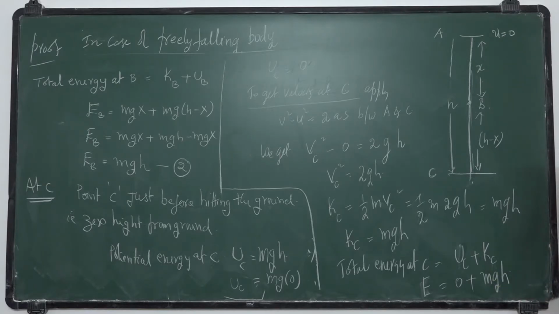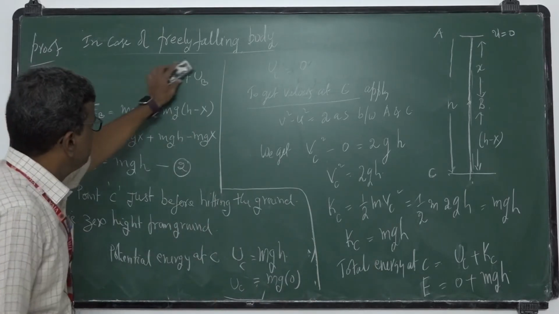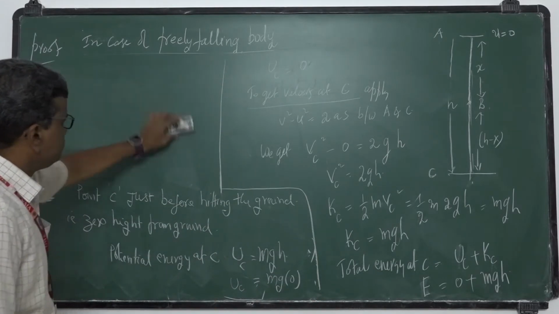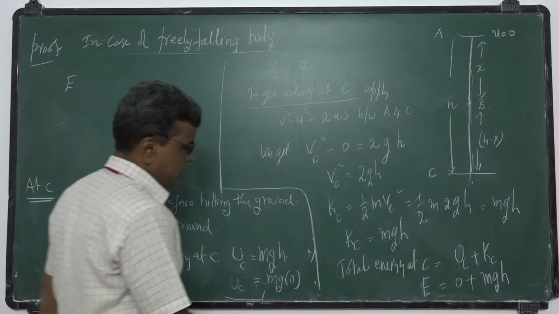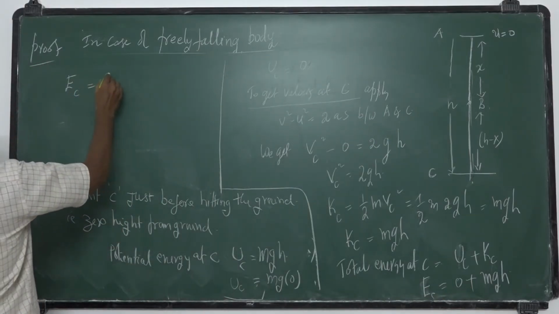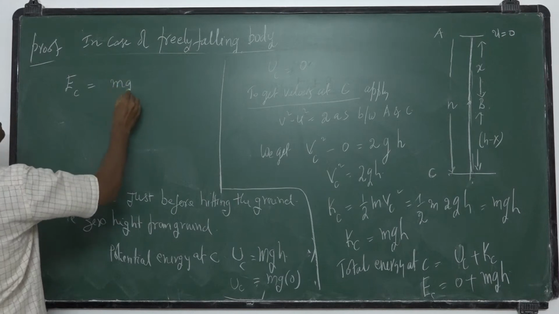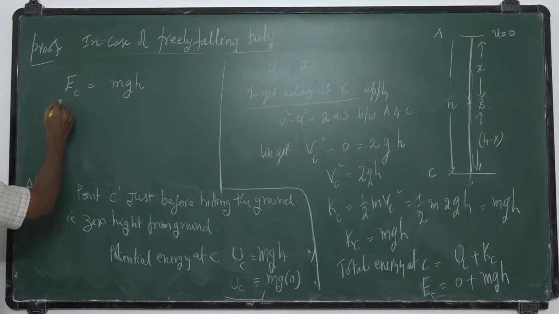So total energy at C is equal to mgh. So from this we can say that this total energy is mgh.